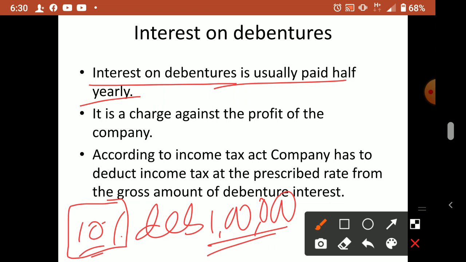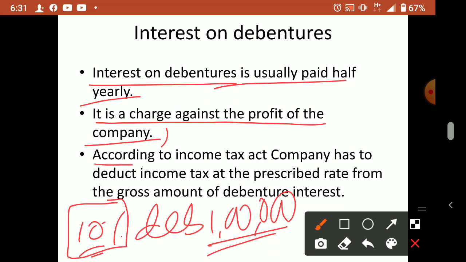So any 6 months they can choose. It is a charge against the profit of the company. This is a charge against profit, means whether there is profit or not, even in case of loss incurred in the company, they still have to pay the interest. We cannot avoid this expense; the company has to bear it even if there is loss.